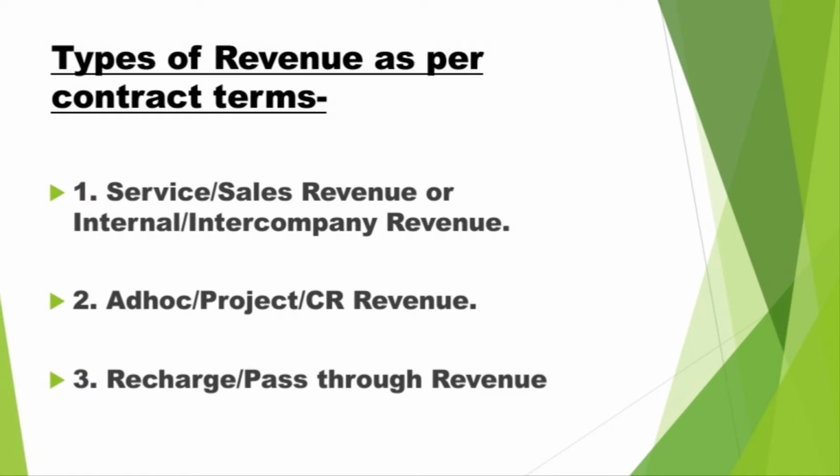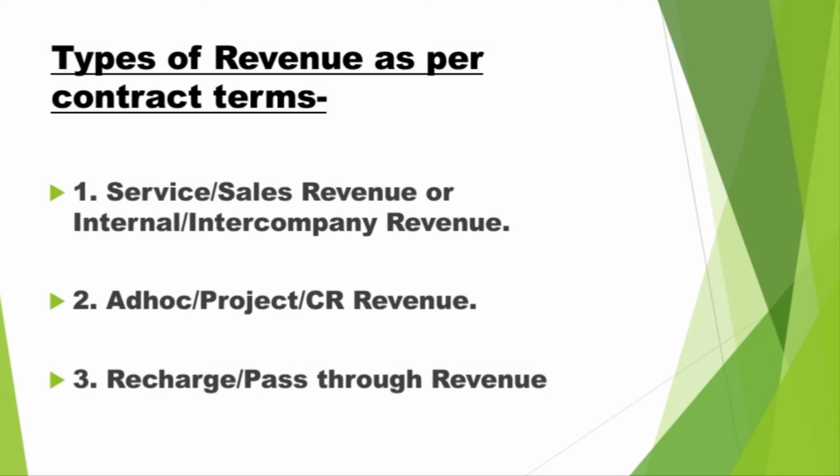And the second one is the ad hoc or project revenue. As the name suggests, ad hoc means there is some ad hoc work which is not agreed in the master agreement and which cannot be recognized in the first part. So we do some kind of short agreements with the client, like these are additional services or additional material we are going to sell you. We can project that revenue in the second part, the ad hoc, project or CR revenue.